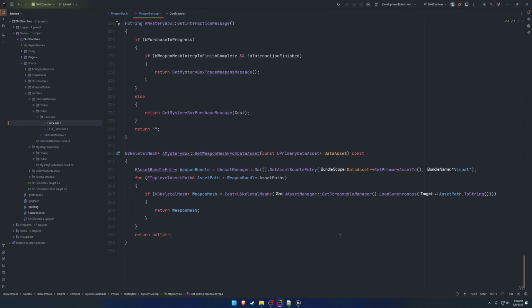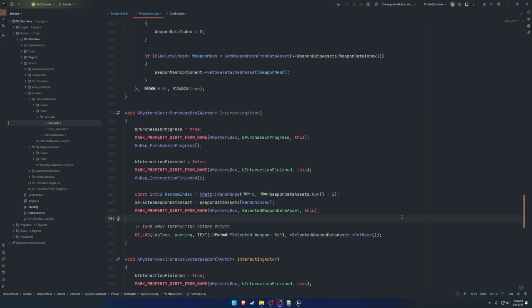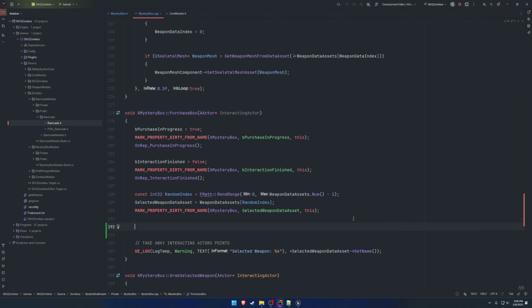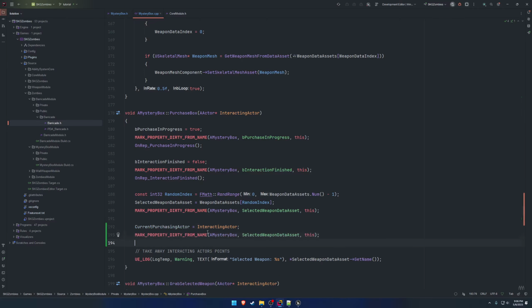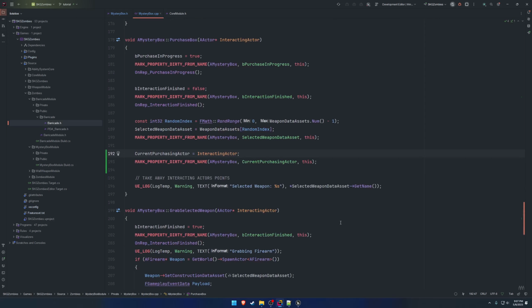So now that we have that, let's go to our interact function. And when we purchase the box, once we've done all that, we want to go ahead and set the current purchasing actor to the interacting actor. Then we can simply mark it as dirty from name, like so. And that's pretty much it. Now, I do want to go ahead and basically reset this. So once the interaction has completed, I want to make sure it goes back to being a null pointer, so that everything is simply reset.